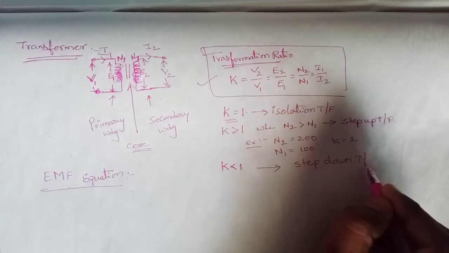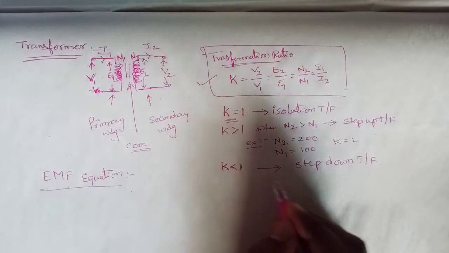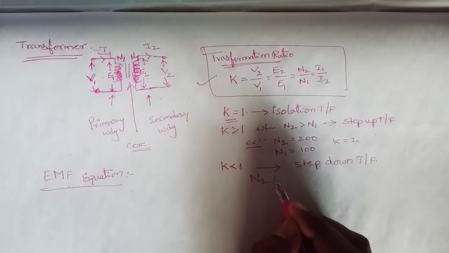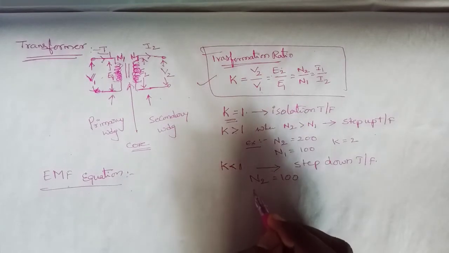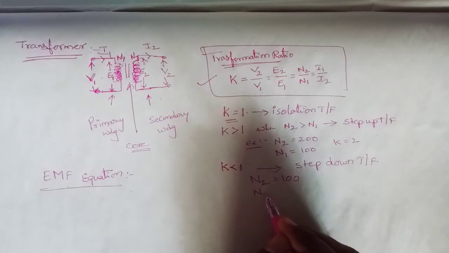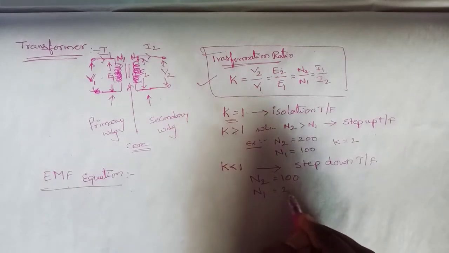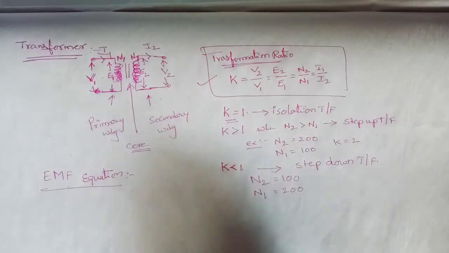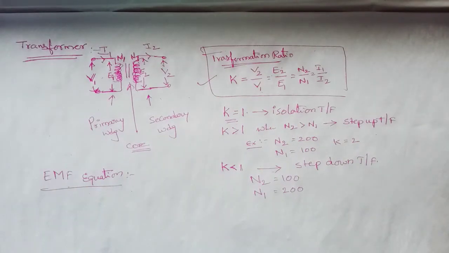In a step down transformer, the secondary turns will be less compared to the primary turns.